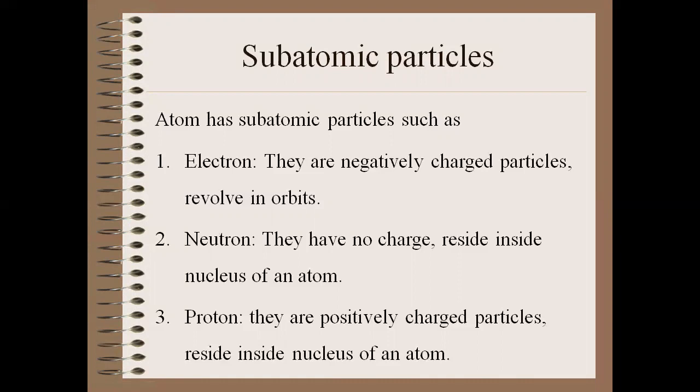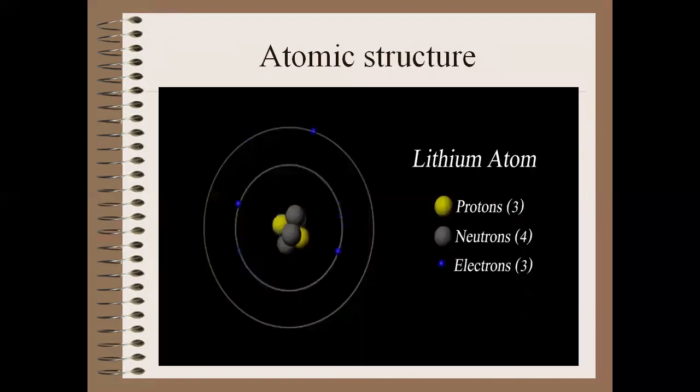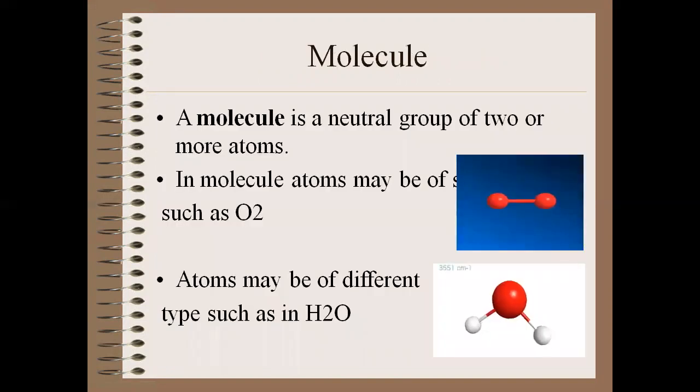One more thing is that we always know that the number of protons is equal to the number of electrons. So this is the atomic structure of lithium. You can see the yellow color is representing the number of protons, that are 3, and the black color is going to represent the neutrons, that are 4, and there are 3 electrons which are revolving around the nucleus in the orbits.